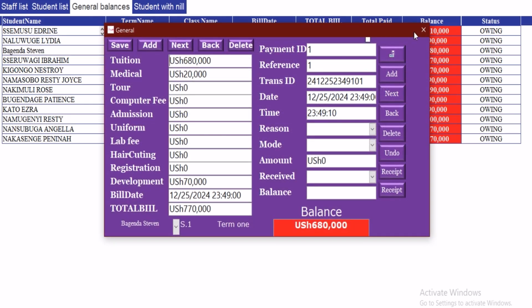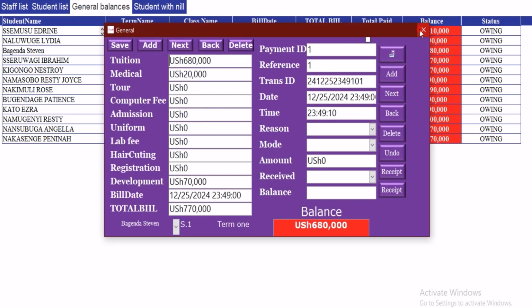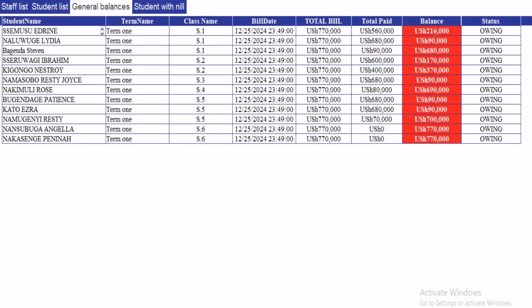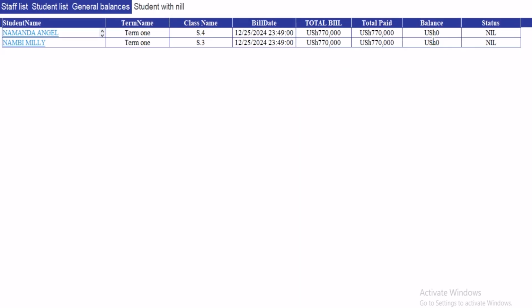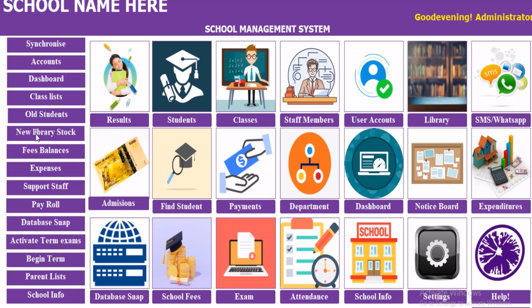This is a list of students with what we demand from them. Those who are not demanded will always appear this side. Those who are demanded will appear here, and even other things that we shall include. So I think that is what we can talk about for today.